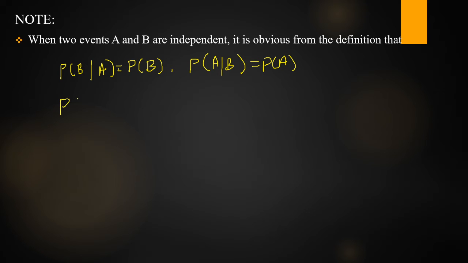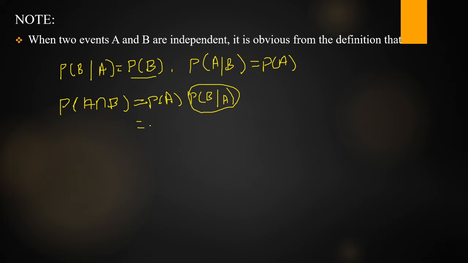From the product theorem, we know that P of A intersection B, or B intersection A, as you wish, is equal to P of A into P of B given A. So when A and B are independent, what is the value of P of B given A? P of B given A is equal to P of B only. Therefore, we can write this theorem as P of A into P of B. So this is a special case of the multiplication theorem.